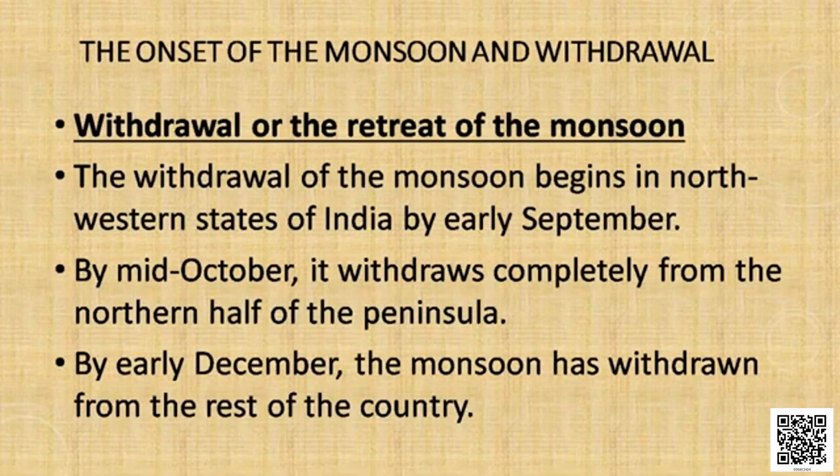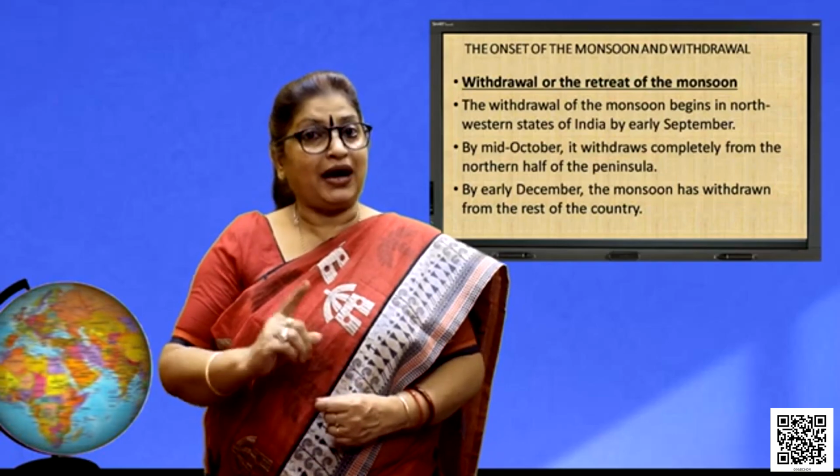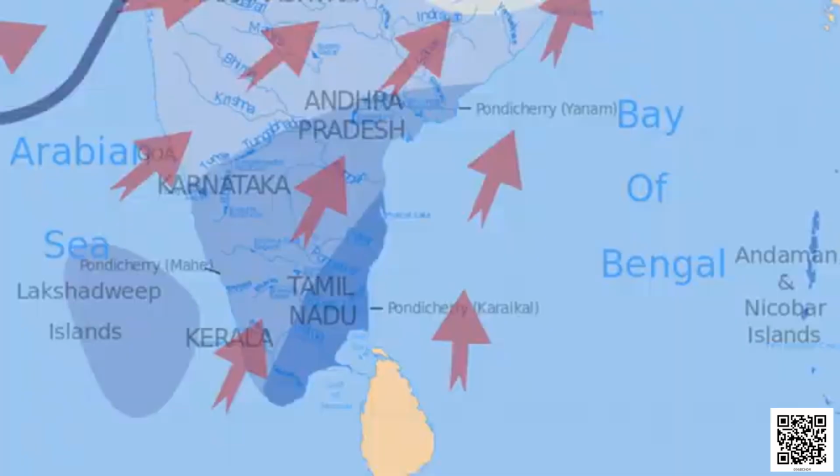Next, let's discuss the withdrawal of the monsoon. It is a gradual process. It starts from the northwestern states in the month of September. By October, it withdraws completely from the northern half of the peninsula, whereas in the southern half of the peninsula the withdrawal is more rapid. By December, the monsoon completely withdraws from the entire country. Coming to the islands, the Andaman and Nicobar Islands and the Lakshadweep Islands receive the monsoon from the last week of April, and the withdrawal starts from December and January.